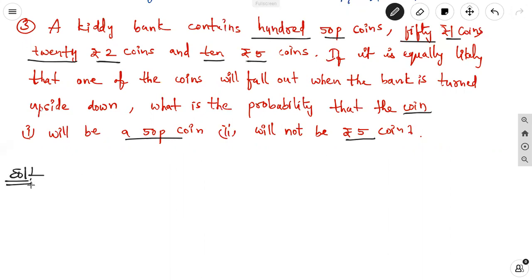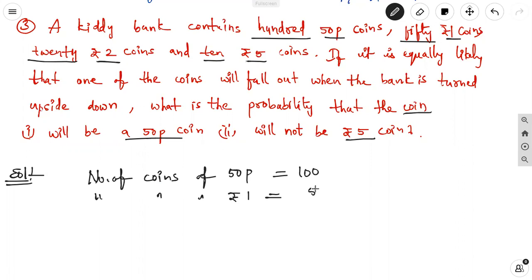First of all, here we are taking the number of coins in different denominations. First one is number of coins of 50 paise, that is equal to 100 coins. Number of coins of 1 rupee equal to 50 coins. Number of coins of 2 rupee equal to 20.